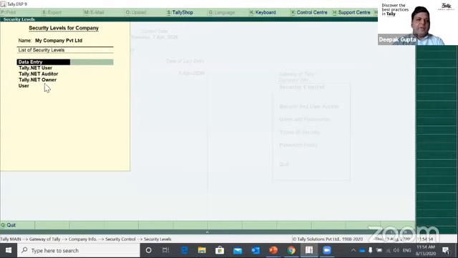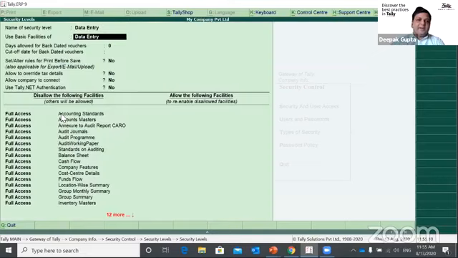By default, you will get these 4 levels of security: data entry, Tallynet user, Tallynet auditor, and Tallynet owner. User has been created by me to demonstrate to you, so that is user defined. Otherwise, these 4 are the default levels of security available in Tally. To look at what rights have been given and what not, just press enter.